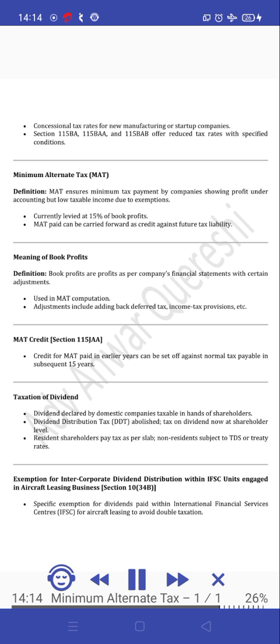Minimum Alternate Tax, MAT. Definition. MAT ensures minimum tax payment by companies showing profit under accounting but low taxable income due to exemptions. Currently levied at 15% of book profits. MAT paid can be carried forward as credit against future tax liability.